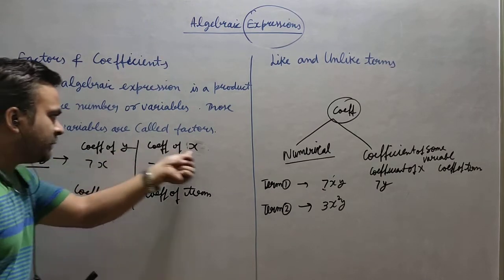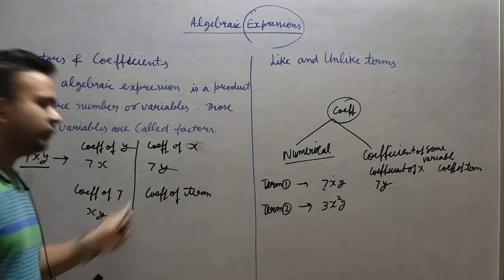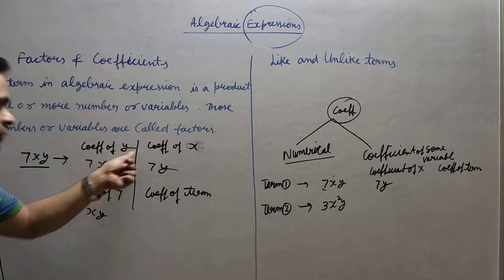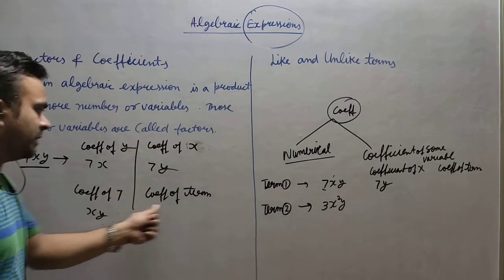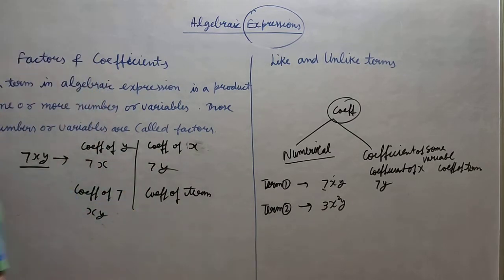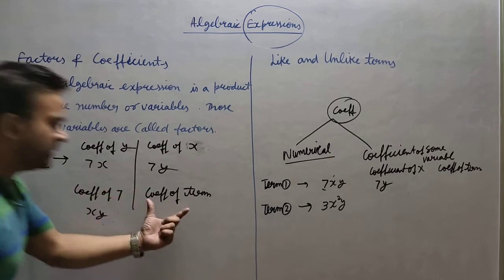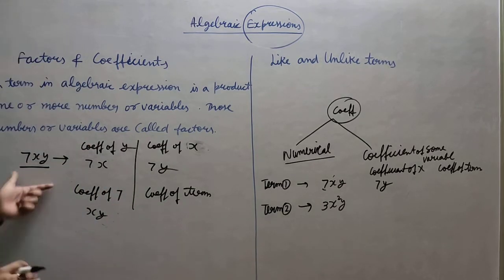Here I am specifying which coefficient you have to find. For y it is 7x, for 7 it is xy. But here I have not specified anything. I am just asking what is the coefficient of the term. Whenever this comes, you always have to take the numerical part only, not the variable part.